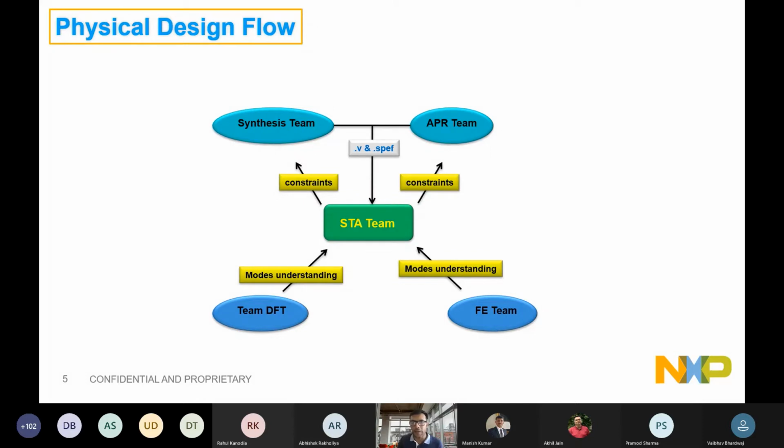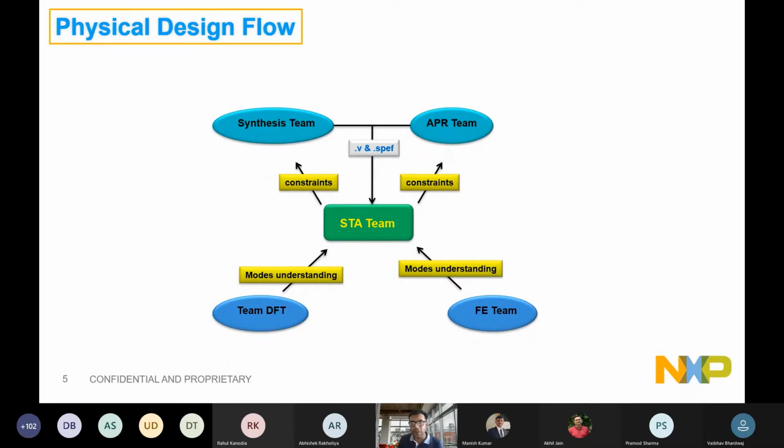And the moment we implement the design, there will be some collaterals generated. I'll be coming to these. What is this .v and .spef? When we say .v, it's basically the gate level netlist. SPEF is the net extraction that is needed for timing the path. So it will be fed back to STA.